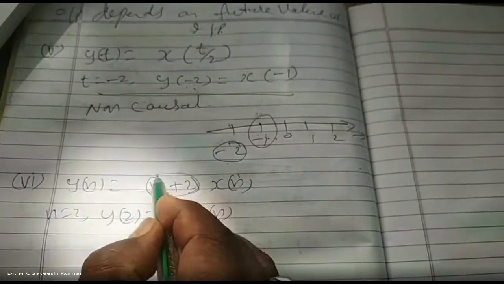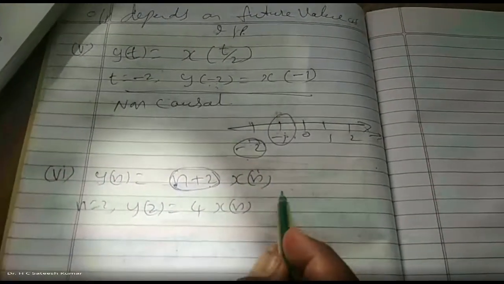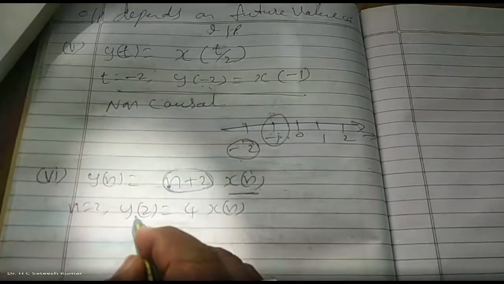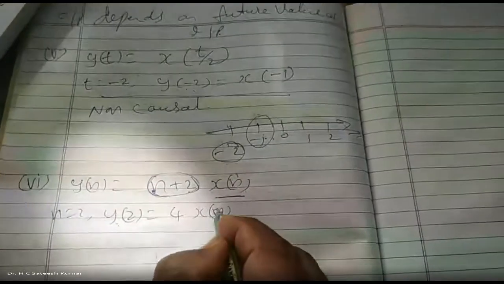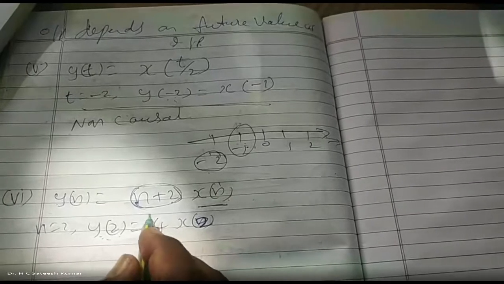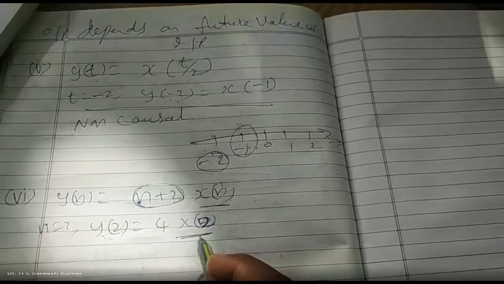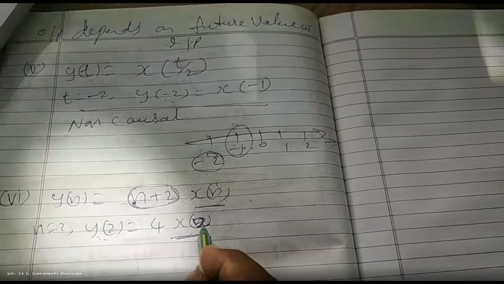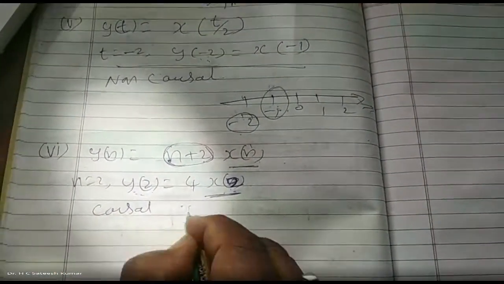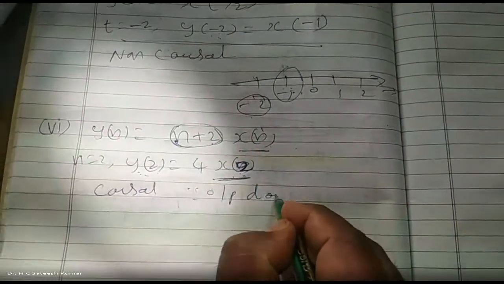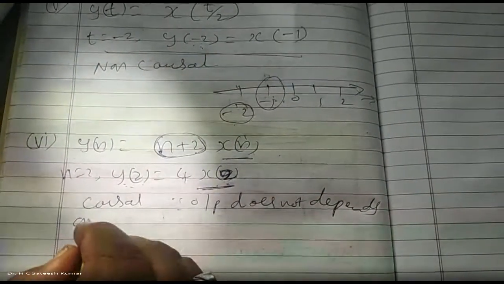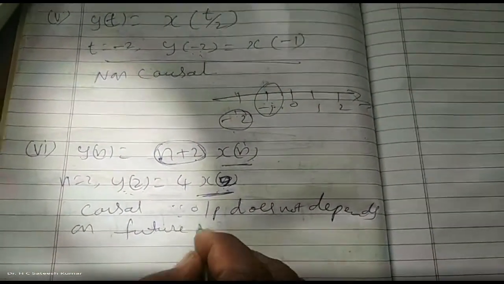This n plus 2 is not the input. Don't worry about the n plus 2. Check your x of n: does it depend on the future value? y of 2 is equal to 4 into x of 2. The output depends on the present value of the input. This may be some constant, don't worry about it. What about x? It is x of 2. Therefore, the system is causal, because the output does not depend on the future value of the input.